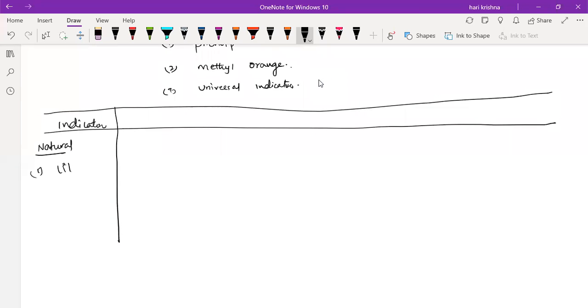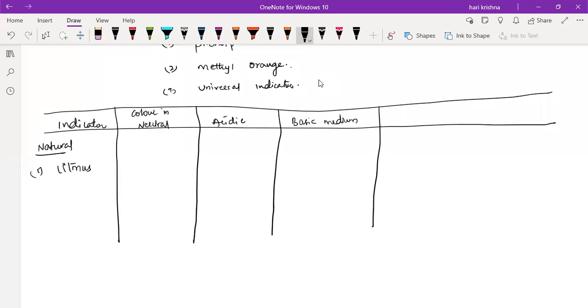The first one is the litmus. So litmus is obtained from the lichens. I hope you know what a lichen is. A symbiotic relationship will be there. It is also one type of plant kingdom. In the plant kingdom, there is a Thallophyta group. So how is it colored in the neutral, and what color change will happen in acidic medium and in the basic medium?